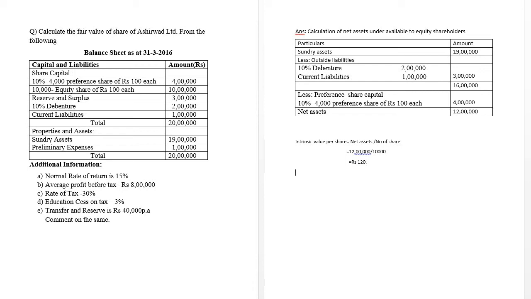Once we find the intrinsic value, the next intention is to calculate the yield value per share. What is the main formula for calculating the yield value per share?